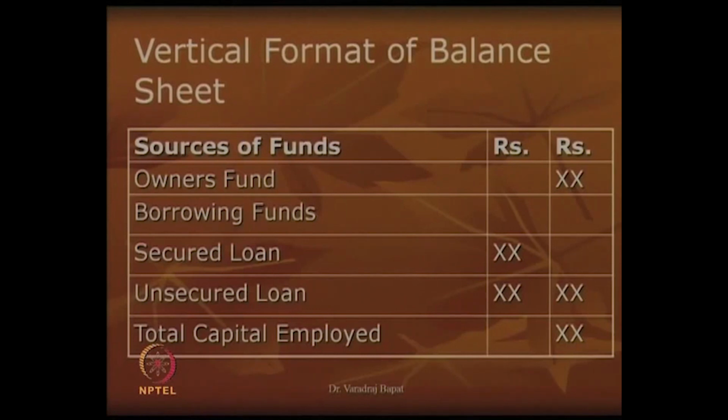So, by capital employed, what we mean is the total money which a particular business is using. Money may come from 2 sources. One, it comes from owners. Second, it comes from outsiders in the form of loan. What comes from owners is known as owner's fund. What comes from outsiders in the form of loan is known as borrowed fund. This total is total sources of funds, or it is known as total capital employed.